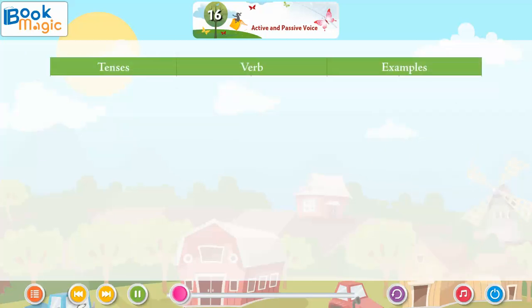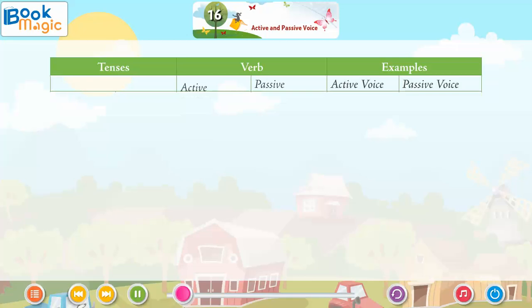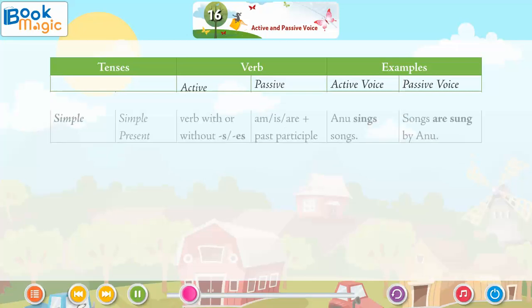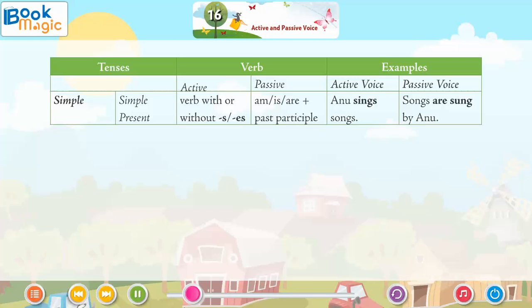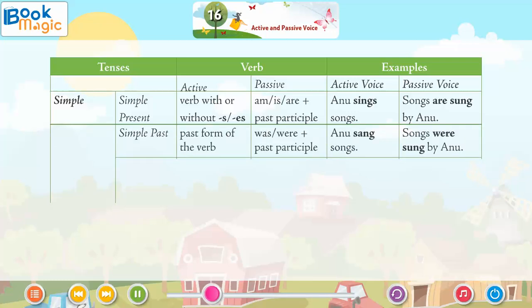Tenses, verb, examples. Active, passive, active voice, passive voice. Simple present: verb with or without s or es. Am, is, are plus past participle. Anu sings songs. Songs are sung by Anu. Simple past: past form of the verb. Was or were plus past participle. Anu sang songs. Songs were sung by Anu.